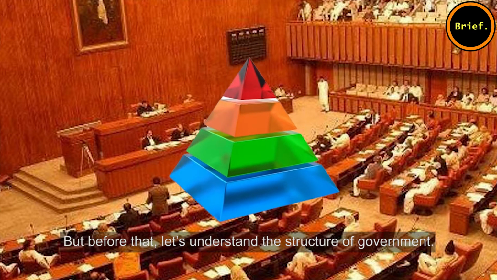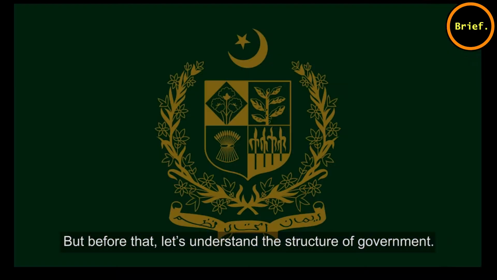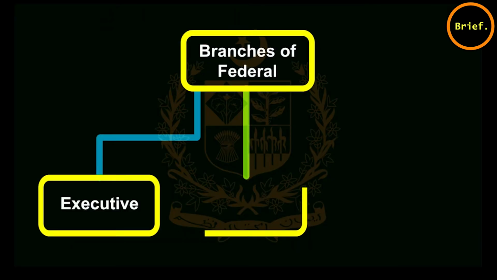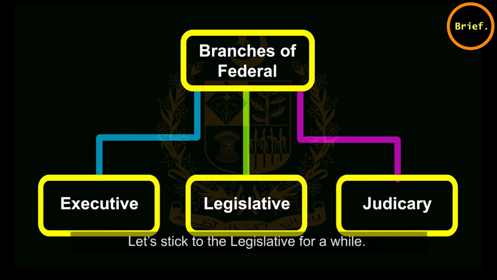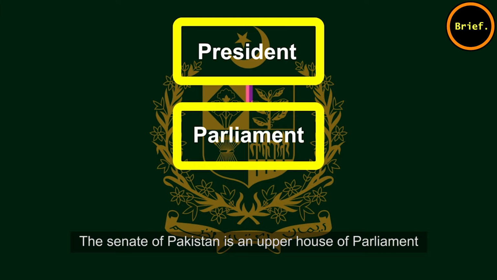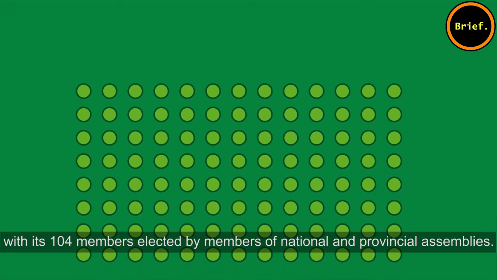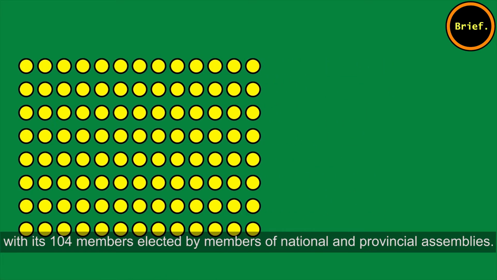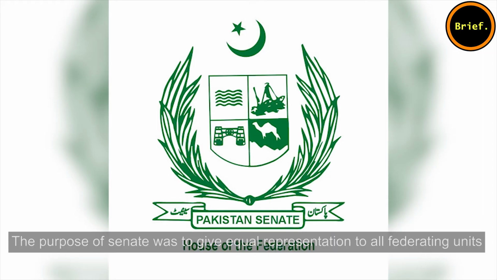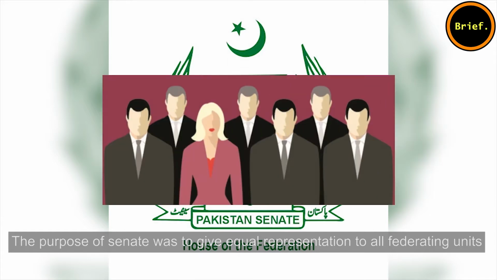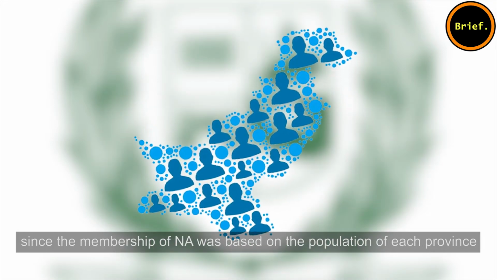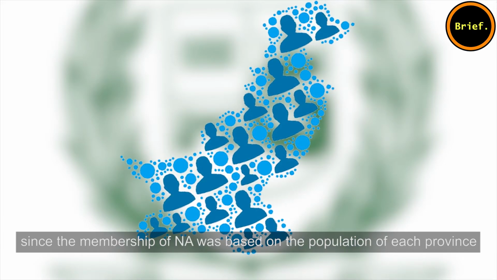But before that, let's understand the structure of government. There are 3 branches of government: executive, legislative, and judiciary. Let's stick to the legislative for a while. The Senate of Pakistan is an upper house of parliament with its 104 members elected by the members of national and provincial assemblies. The purpose of Senate was to give equal representation to all federating units since the membership of the National Assembly was based on the population of each province.